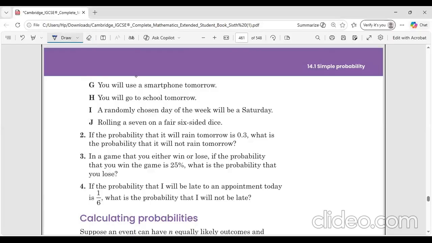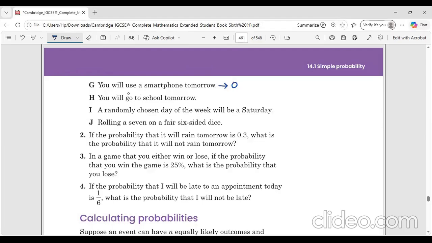Now in part G, they are asking whether you will use a smartphone tomorrow. For this kind of event as well, you're not sure whether you will use the smartphone or not. So we are not certain, and the probability is 0.